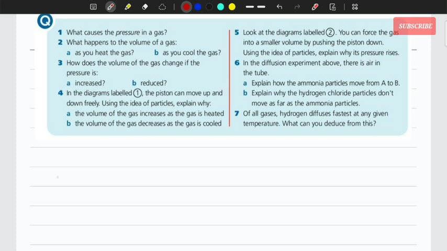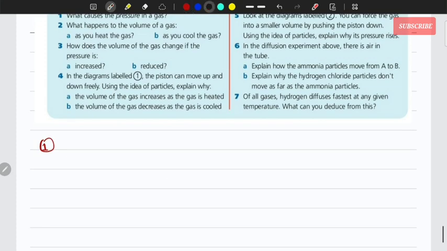Okay. Let's talk about question number 1. If you want to give a very precise answer, the consistent collision of gas particles, that's what causes the pressure.